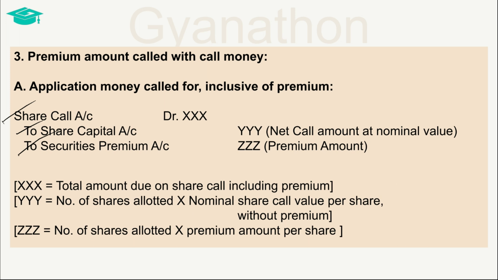The effect of this entry is that a balance is being created in the share call account for the money becoming due and is being bifurcated appropriately. The portion that belongs to the share capital is being posted to the credit of share capital, and the portion that belongs to the premium is being posted to the credit of securities premium account. When the money will be eventually received, the balance in the share call account will get closed.